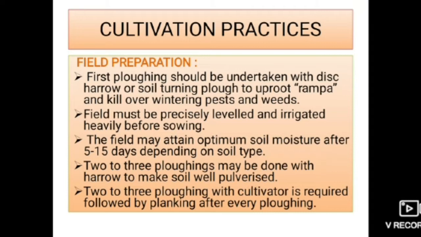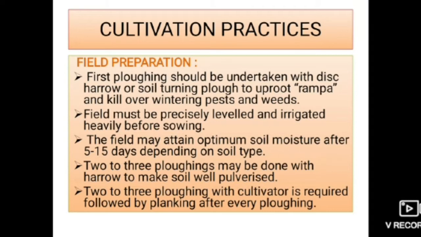Field must be precisely leveled and irrigated heavily before sowing. The field may contain optimum soil moisture after 5 to 15 days depending on soil type. 2 to 3 ploughings may be done with harrow to make soil well pulverized. 2 to 3 ploughings with cultivator are required, followed by planking after every ploughing.